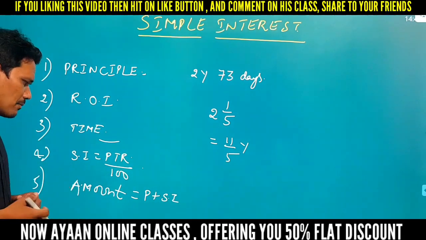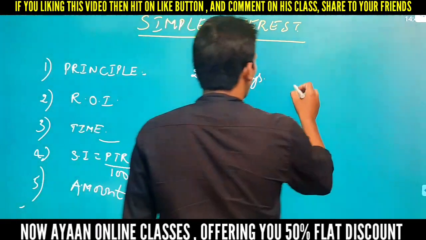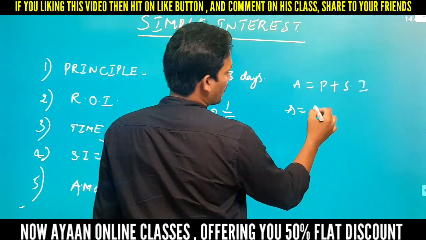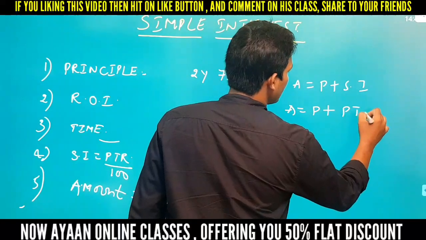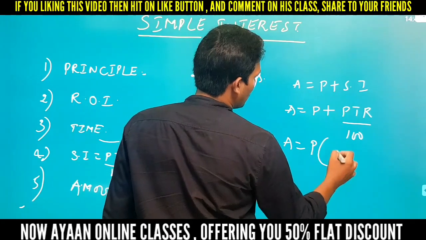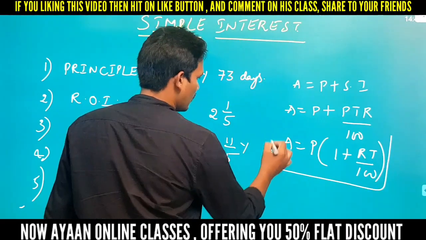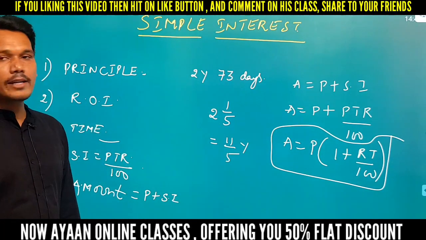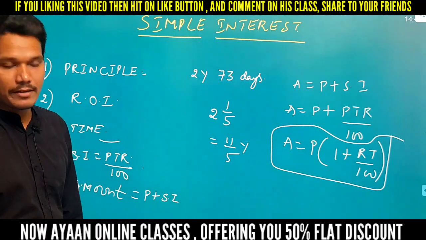Next, amount. Amount consists of principal plus simple interest. So amount equals principal plus simple interest, and the simple interest formula is PTR by 100. If you substitute here and take P common, you are left with 1 plus RT by 100. So amount can be given as P times (1 plus RT by 100). These are nothing but the basics of simple interest.